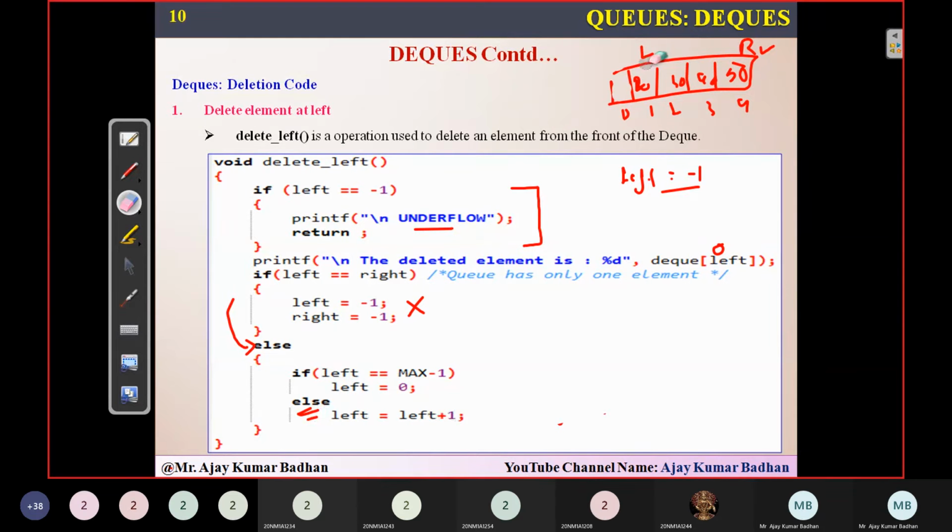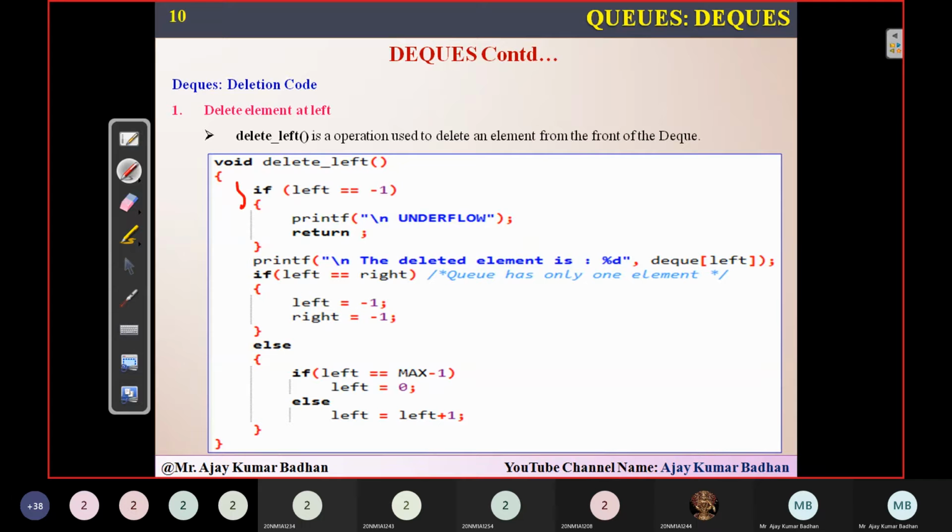Again, left equal to left plus 1. So this element is deleted and left is pointing to index number 2 and right is pointing. This is the way we can delete the element. It's a very, very simple logic. Only three things you have to keep in mind.